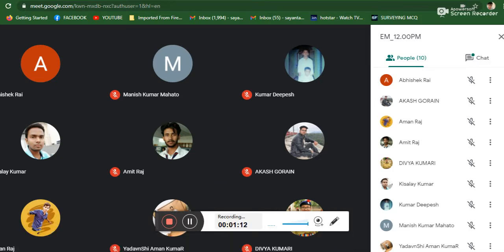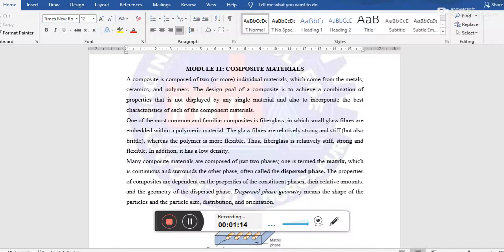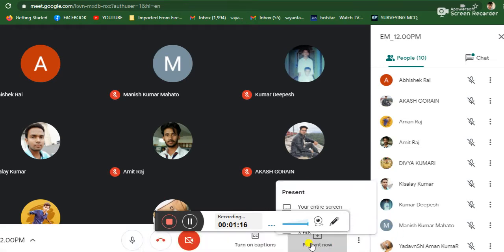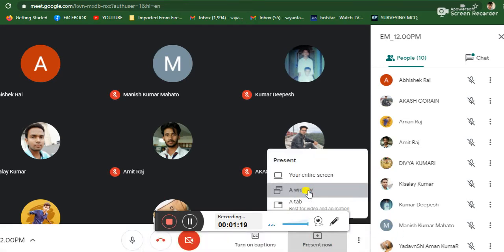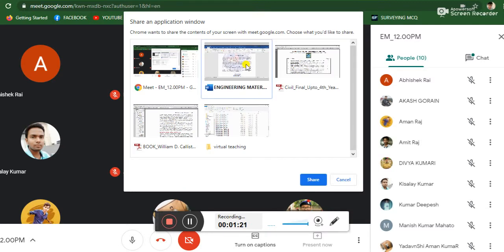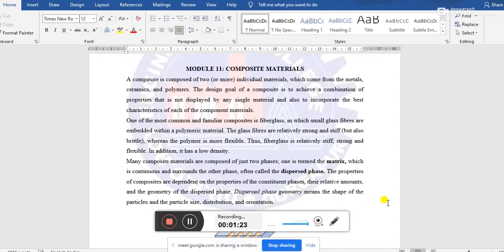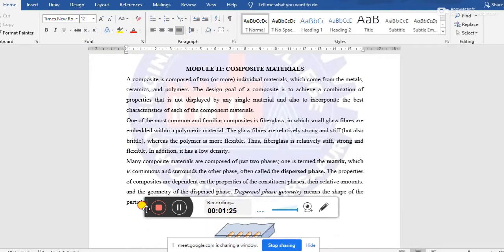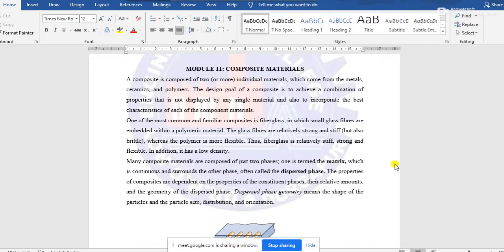Now coming to the lecture notes, that is composite materials. Sorry, not module number 9, this is module number 11. Module number 9 was polymers, and this is module number 11, composite materials. You may check the syllabus also.